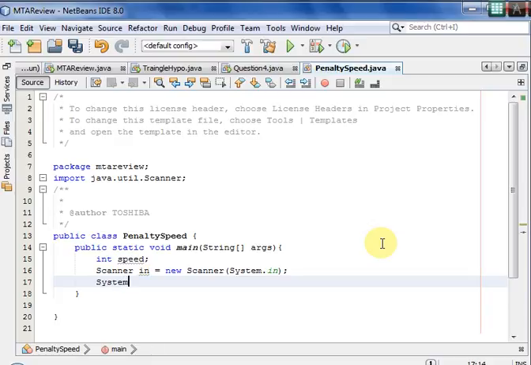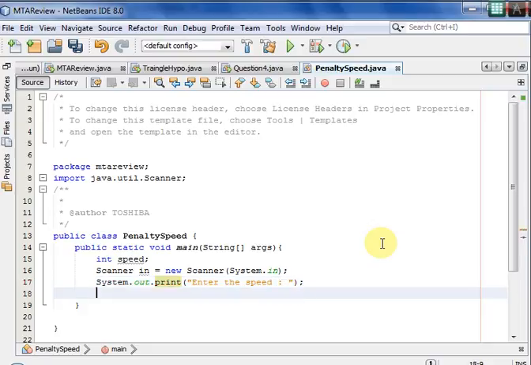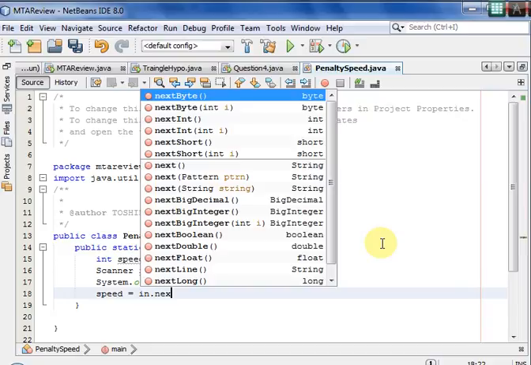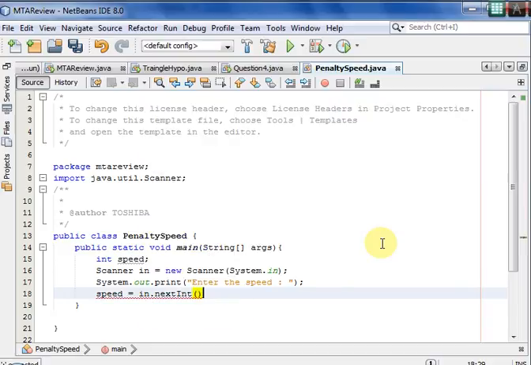So now we have to read the speed. We will ask the user, System.out.print, enter the speed to calculate the penalty, and then speed is equal to input.nextInt, because it is an integer variable.